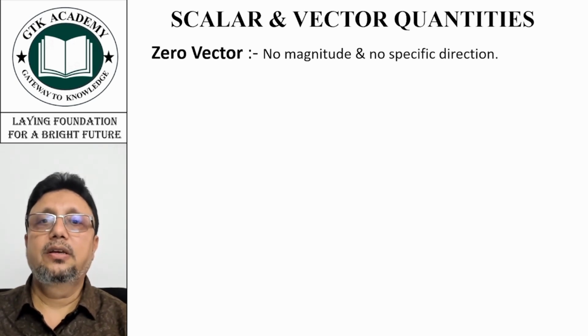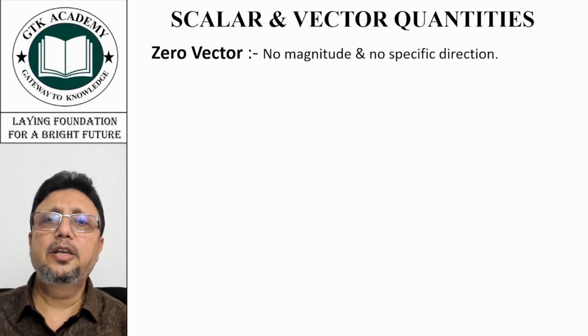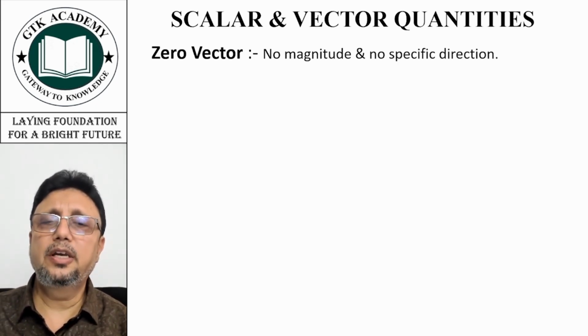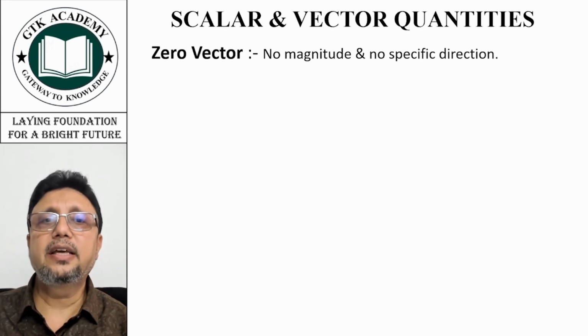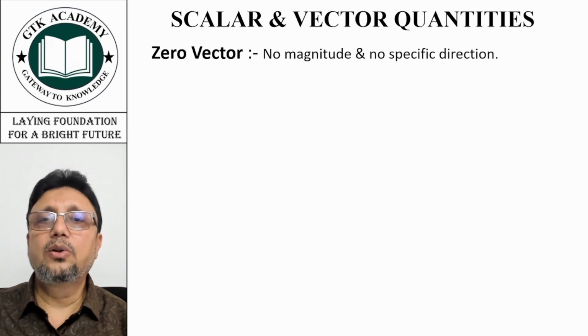Now zero vector. What is a zero vector? It does not have any magnitude, no magnitude and no specific direction. Now it may look a bit odd. If we say no magnitude, it may be okay. But if we are saying there is no specific direction, that looks a bit strange because a vector has to have direction.